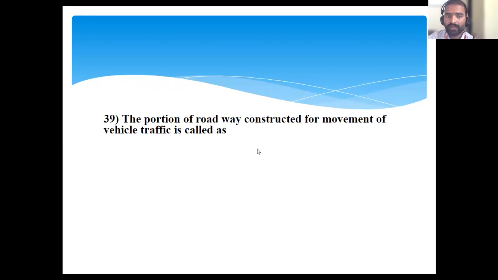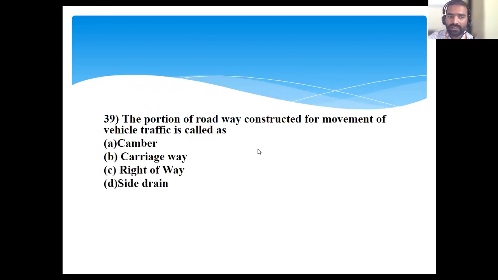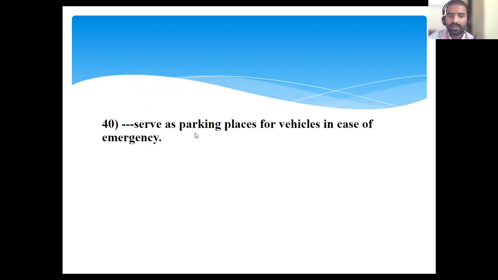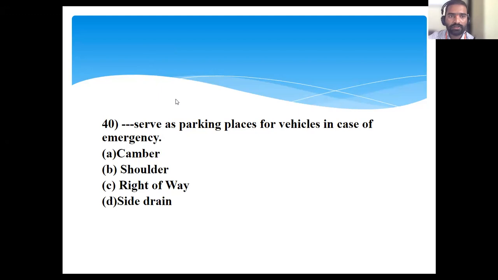The portion of roadway constructed for movement of vehicular traffic is called as camber, carriageway, right of way, side drain. That is carriageway. Next, dash serves as parking lanes for vehicles in case of emergency. During the emergency, which part will be used? The options are camber, shoulder. Shoulder.